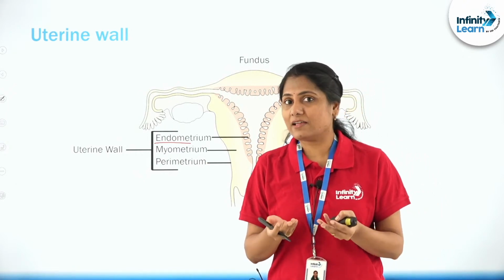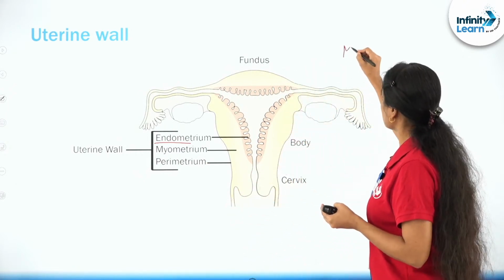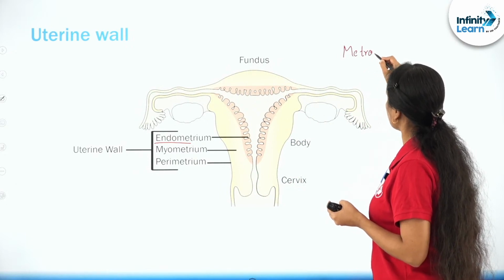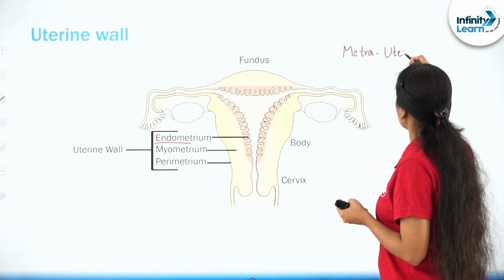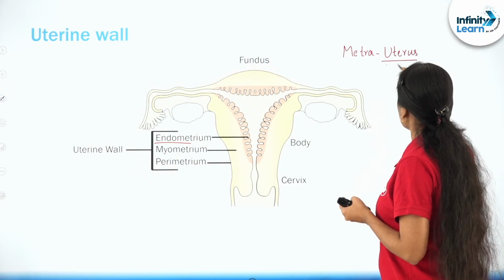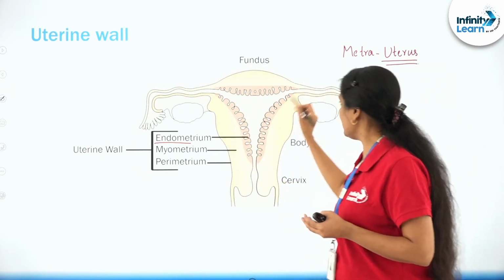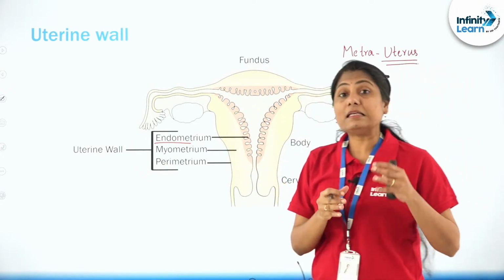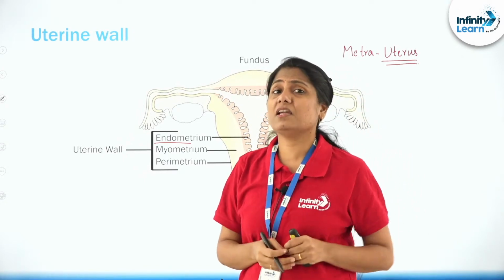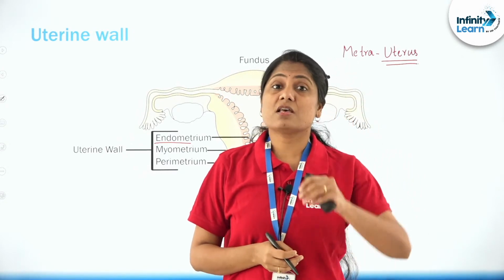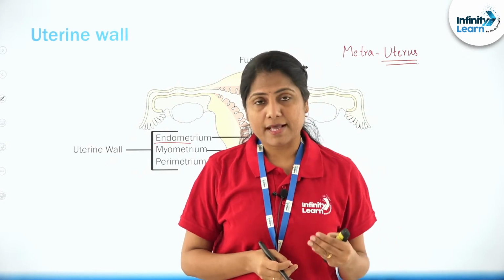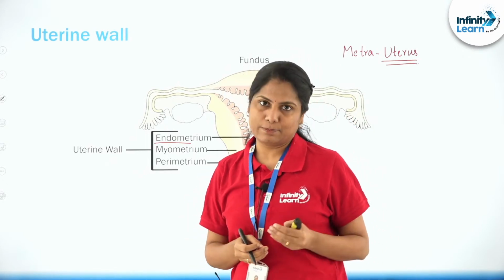What does 'metra' stand for? We did discuss this before also. Metra is nothing but uterus, right? Endo is within the uterus. It is the innermost layer. Now this is the layer we are talking about, which is sloughed off and shed as a 3-day bleeding, right?